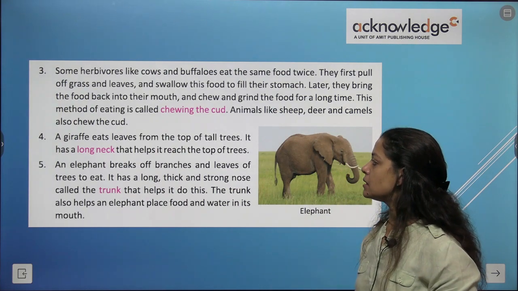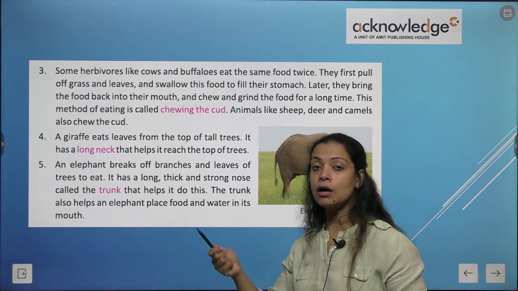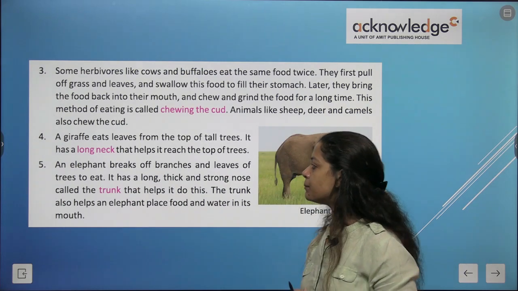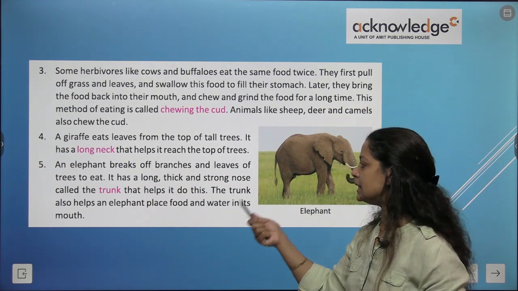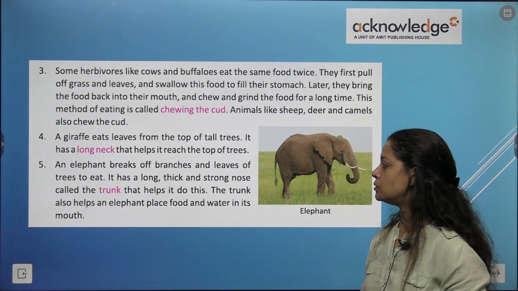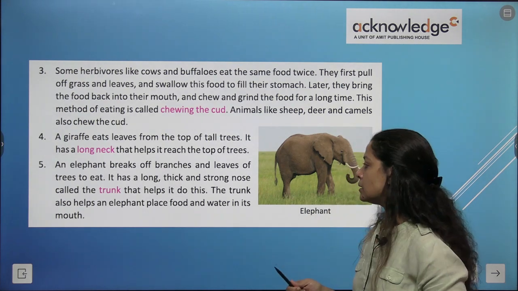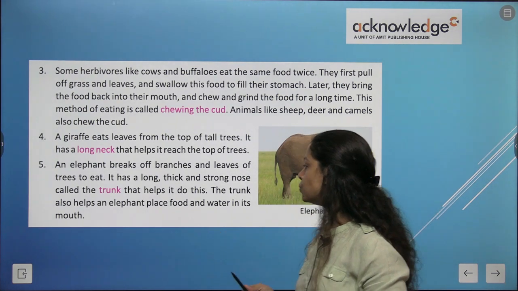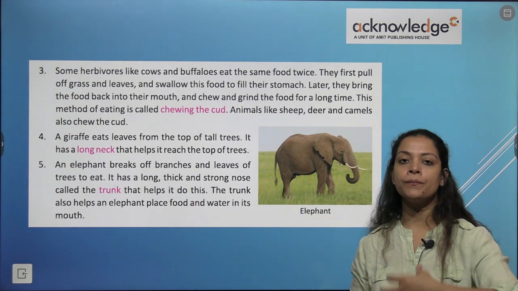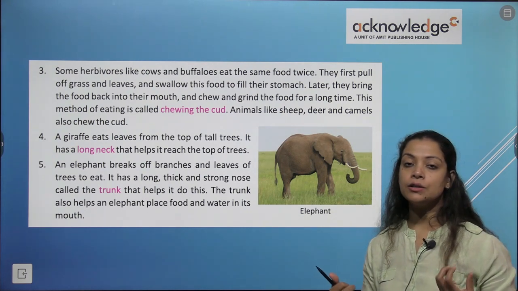A giraffe eats leaves from the top of tall trees, and that is why it has a long neck, and that helps to reach the top of the trees. An elephant breaks off branches and leaves of trees to eat. It has a long, thick and strong nose, we all know, and it is called the trunk, and that helps it to do that. The trunk also helps an elephant place food and water in its mouth. तो वो trunk को, अपने nose को एक हाथ की तरह use करता है and it brings the food and food material to its mouth.